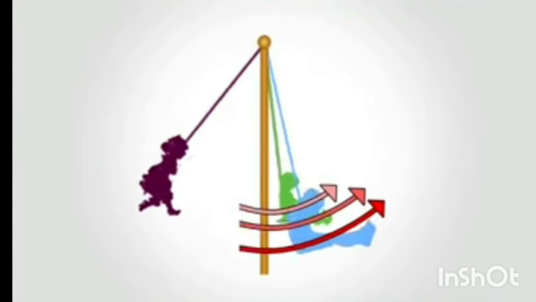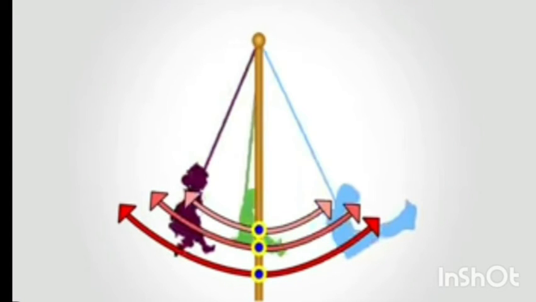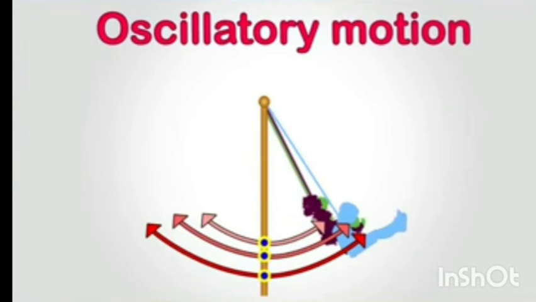Have you ever observed children playing in a park? What is the movement of swings here? The swings undergo to and fro motion. Now, to and fro motion means the object is repeating its motion by retracing its path in regular intervals of time. So this kind of motion is called oscillatory motion, in which the object repeats over the same path. It retraces the path again and again in the same interval of time.